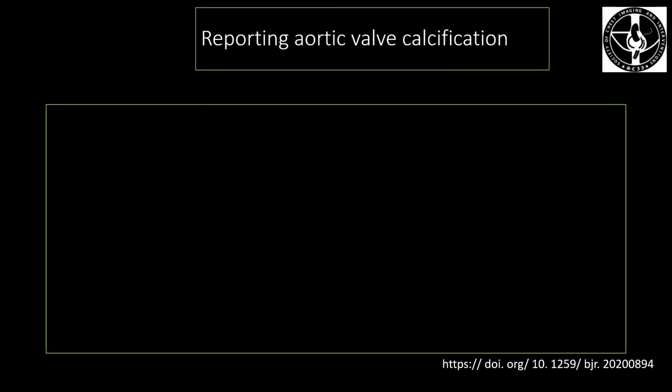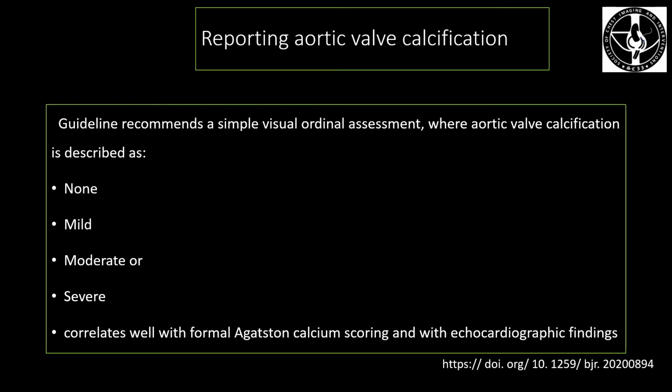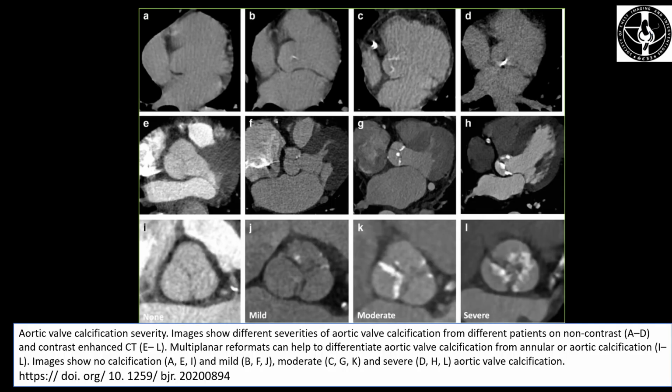How to report aortic valve calcifications? Like coronary artery calcification, the guidelines recommend that a simple visual ordinal assessment be used, and the score ranges from none, mild, moderate to severe, and this correlates well with formal Agatston calcium scoring and with echocardiographic findings. Here is a set of images showing the visual scoring system as we have seen in the coronary artery calcifications.